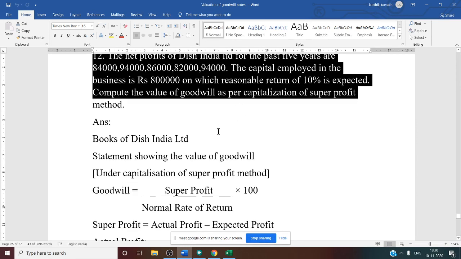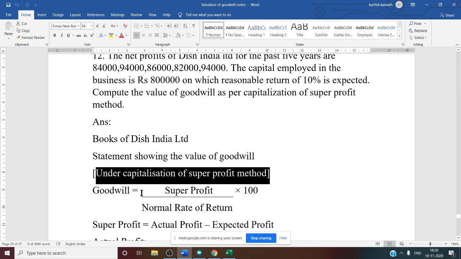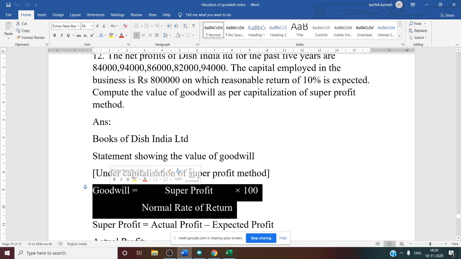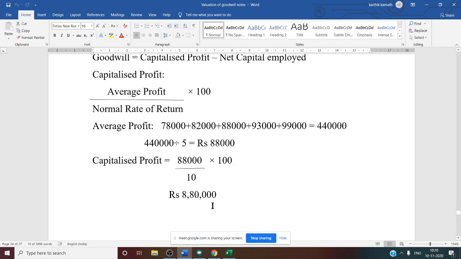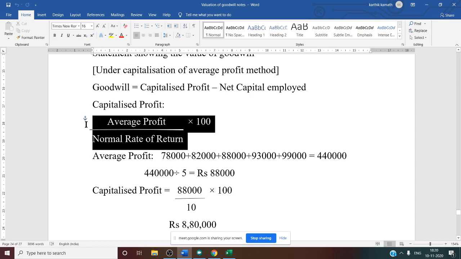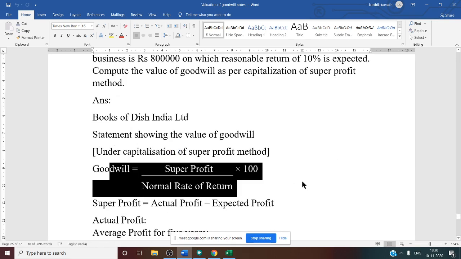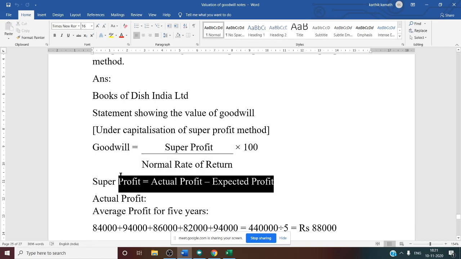So in the books of Dish India Limited, statement showing the value of goodwill under the capitalization of super profit method: goodwill is equal to super profit divided by normal rate of return into 100. If you see the previous question, goodwill is equal to capitalized profit minus net capital employed, and capitalized profit is equal to average profit divided by normal rate. So in the super profit method, the goodwill formula changes. Goodwill is equal to super profit divided by normal rate of return into 100. Now super profit, we know, is actual profit minus expected profit.